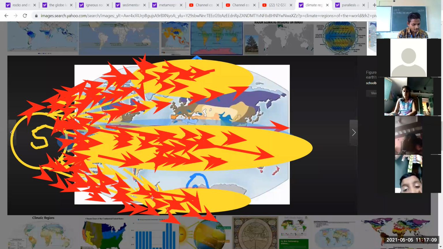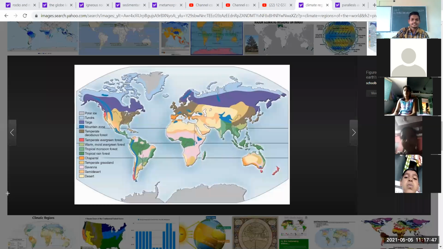Slanting rays lost most of their heat as compared to direct rays that travel a shorter distance and hence retain most of their heat. So, the closer a place is to the equator, the hotter is its climate. It is very close to the equator, so that's why it remains very hot, my dear students. I hope that you are getting these things, what we are discussing.